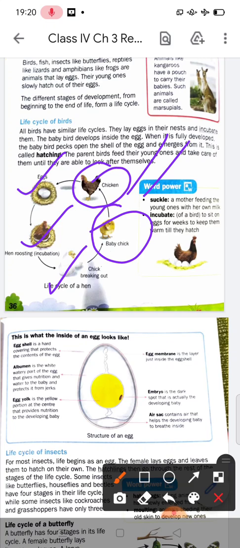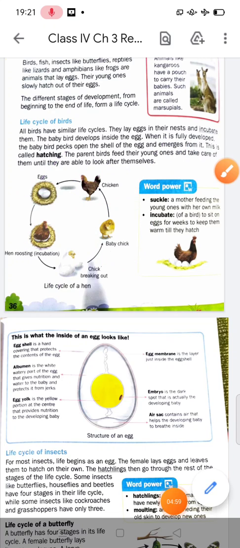When this chick develops into a chicken, the parent birds feed their young ones and take care of them until they are able to look after themselves. Then they look after themselves. And this is the life cycle of the birds. So students, I hope you understand.